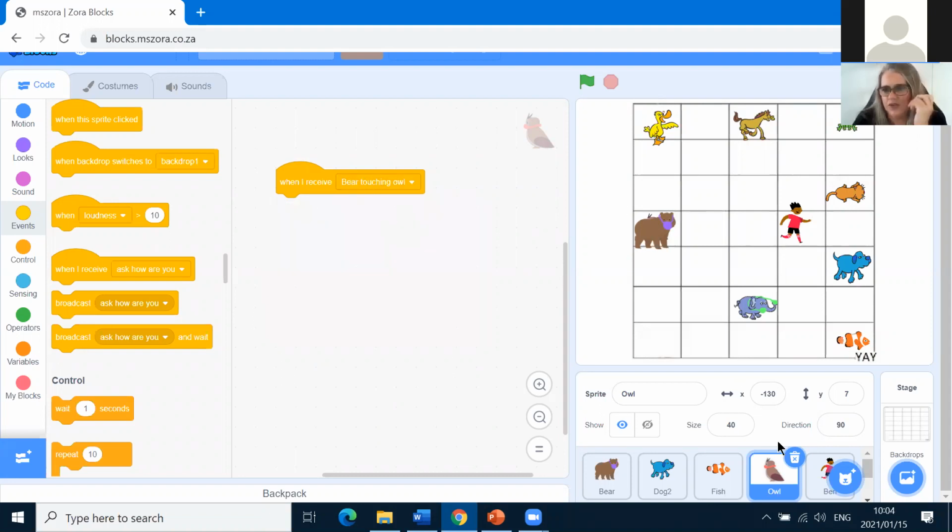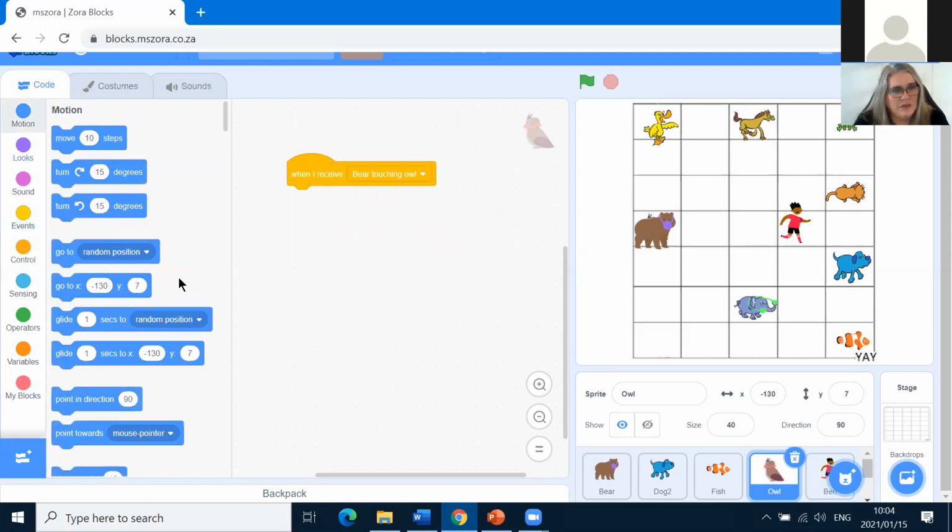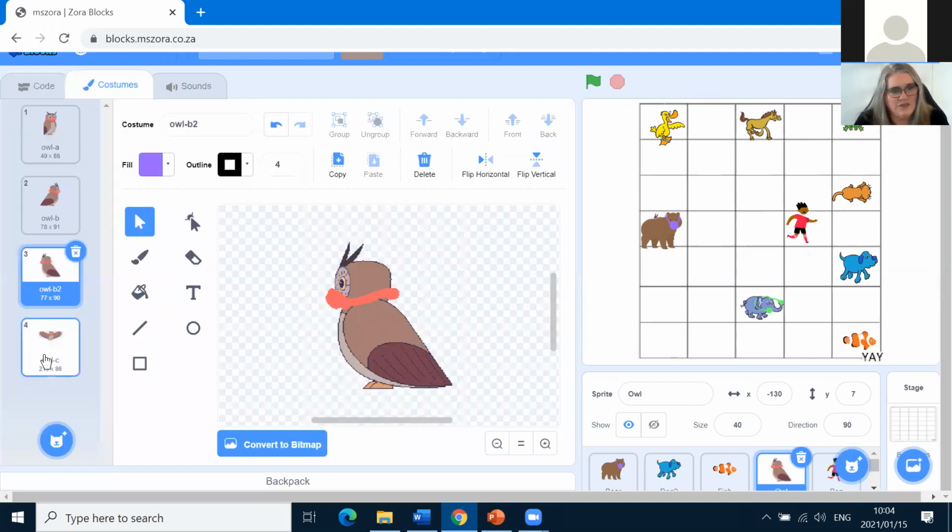So we're on Owl's code. Hey, there's Owl sitting there. On Owl's code, when Owl receives Bear touching Owl, we want Owl to glide to a certain block. So he's going to move. I'm going to say glide because I think that's a better way to do it. We also want to change the costume so that Owl looks like she's flying. So there's our costume, Owl C.